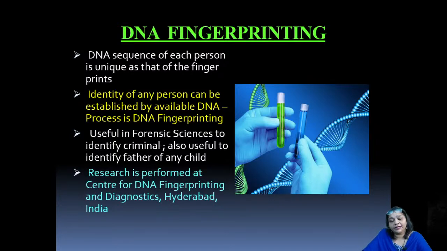DNA fingerprinting is useful in forensic sciences to identify criminals, and it is also useful to identify the father of a child, if demanded or questioned. Research is performed nowadays using DNA fingerprinting at the Center for DNA Fingerprinting and Diagnostics, Hyderabad in India.